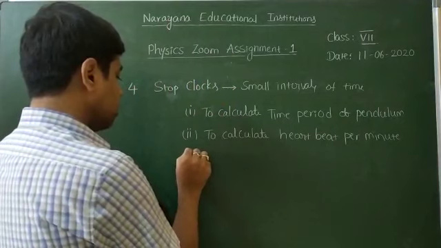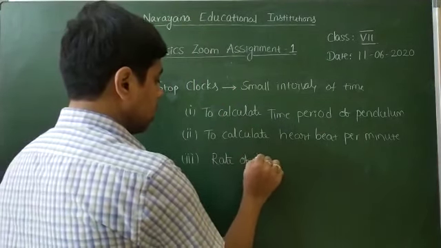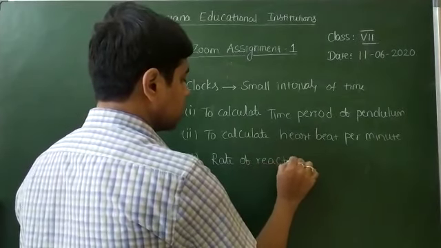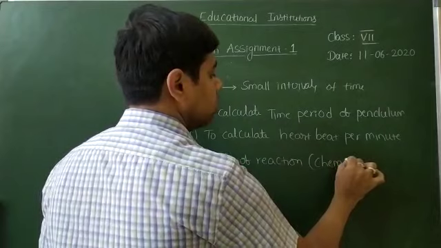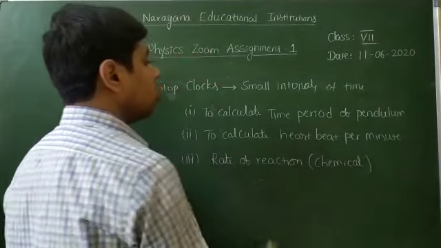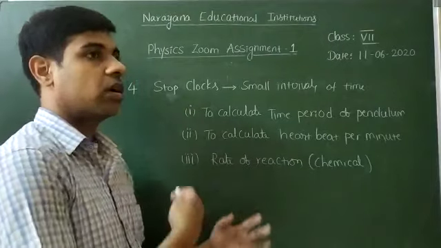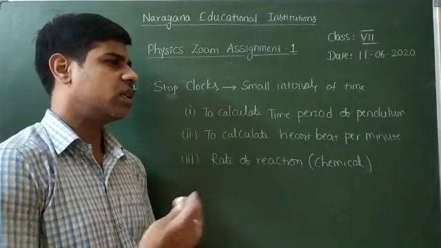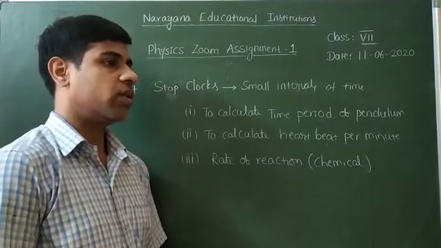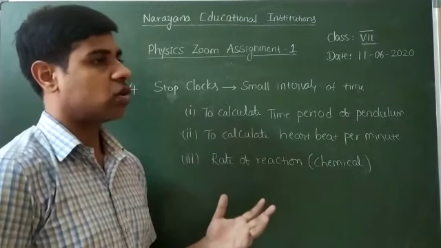And then we can calculate rate of reaction, that means how much time it will take for the chemical reaction process in our laboratory. So in all these applications we will use stop clocks for measuring the time. Not only this, generally anywhere if you want to find out the time gap between any two events, we can use stop clocks.